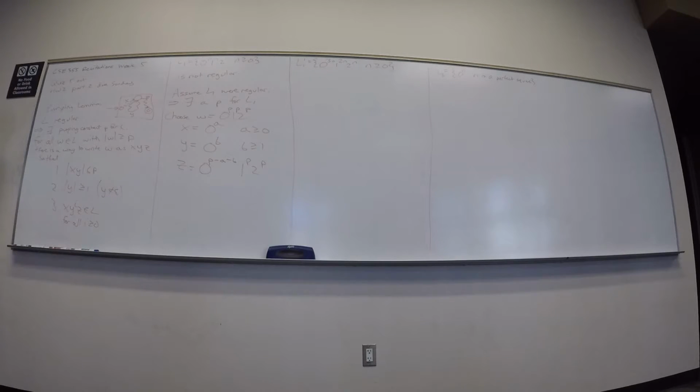But if I can find you an I such that I get out of the language, this for all doesn't work anymore. And then what can I conclude? That it can't be regular, because if it were, every single value of I works. But I'm going to show you one that doesn't work.